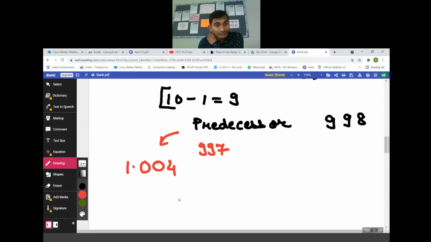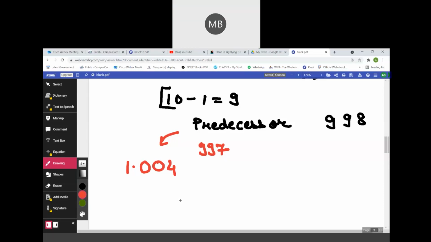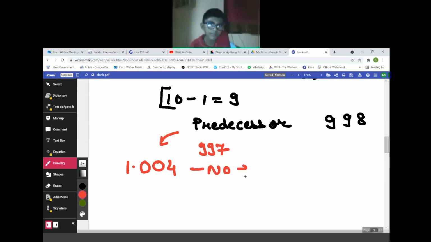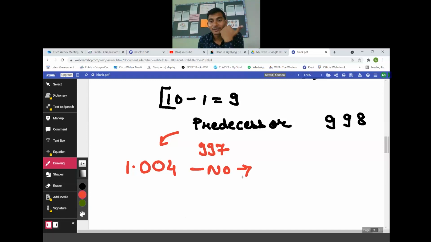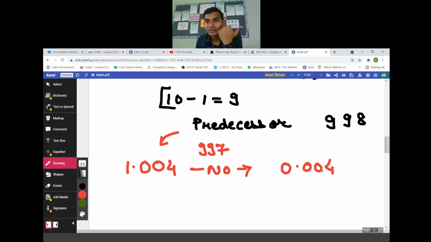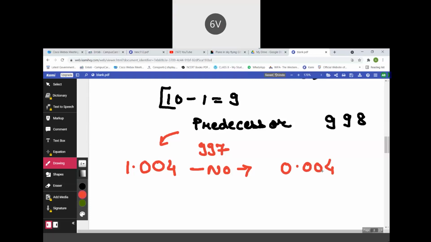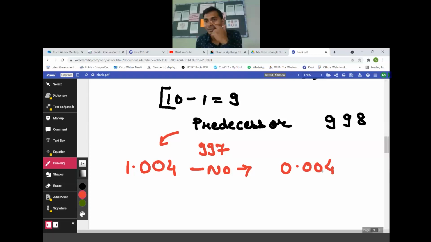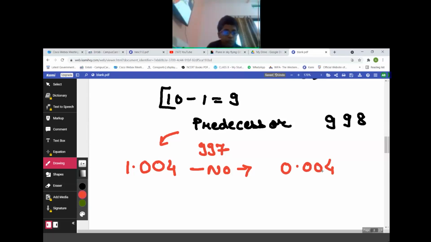Sir, 1.003. No, no. 1.003 is not right. 1.004 has predecessor 0.004. Who said it? Very good, beta. Very good.